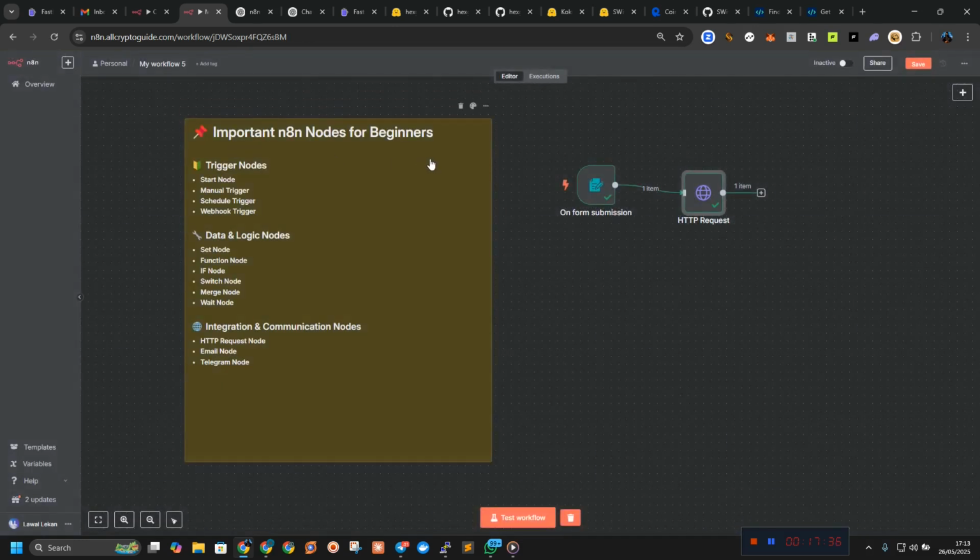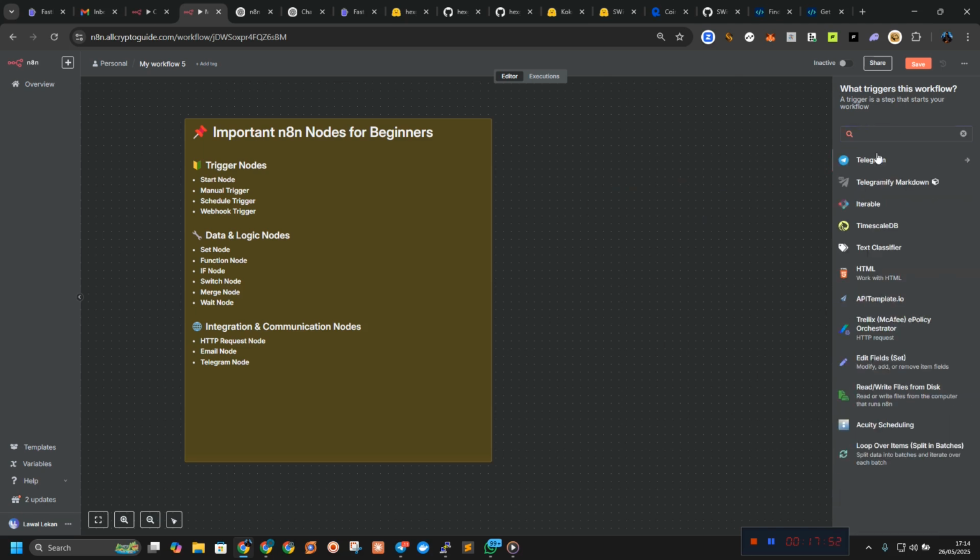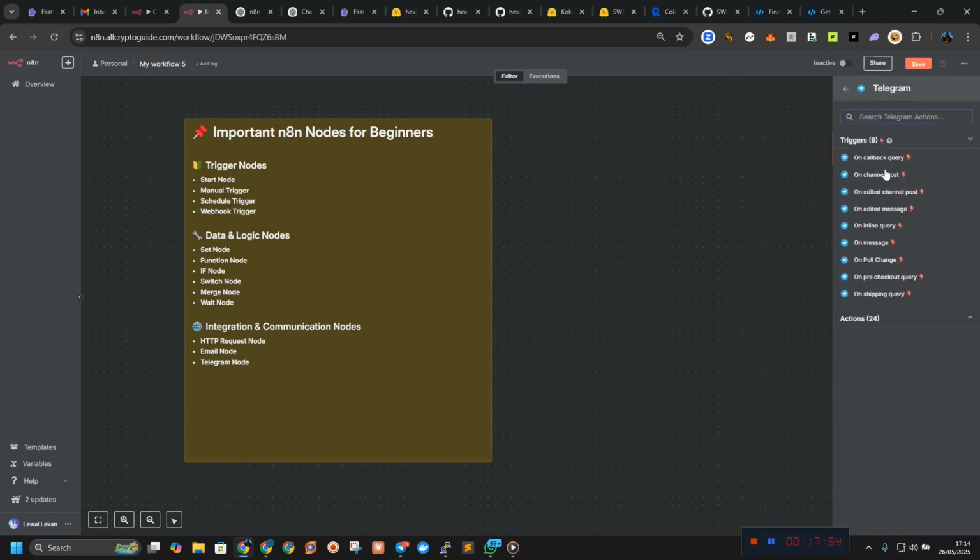So that is it for the HTTP request node. We have what we call the email and the Telegram node. This node lets you send messages. So let us check on what we can do with the Telegram node. We can call back. This is a trigger.